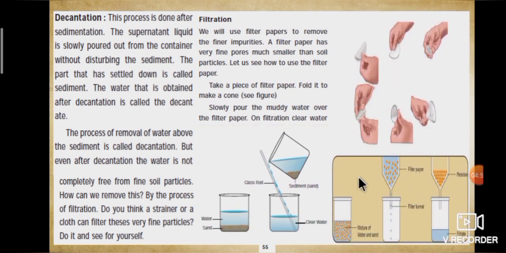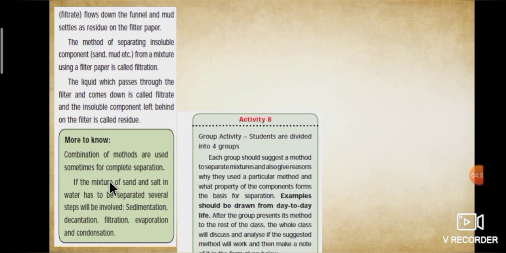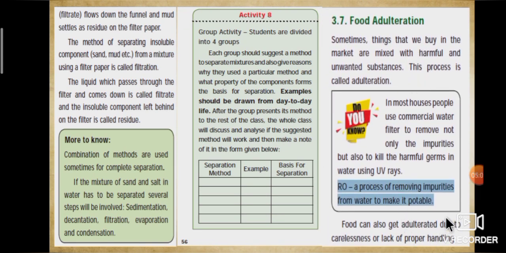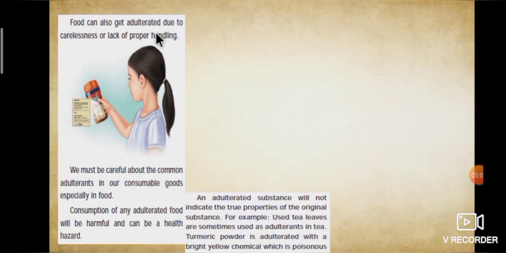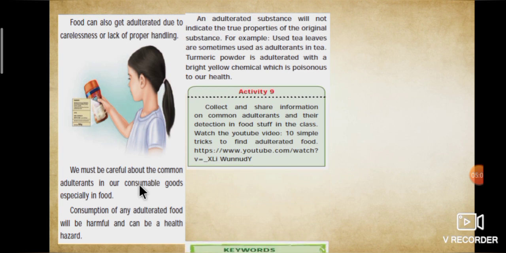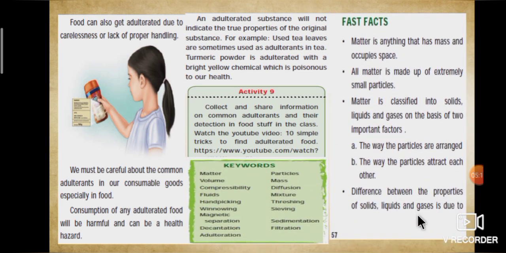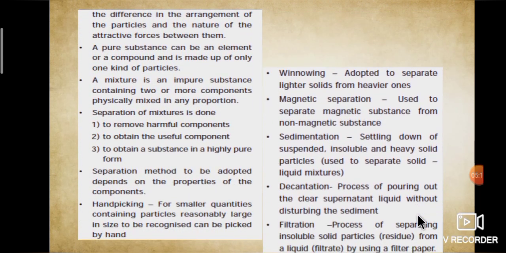Page number 56 gives the details of 2 more separation methods, that is evaporation and condensation. There is an activity also. Try and do it by yourself. This page explains food adulteration. Page number 57 explains keywords and important notes of the lesson. Page number 58 also explains important notes of the lesson.